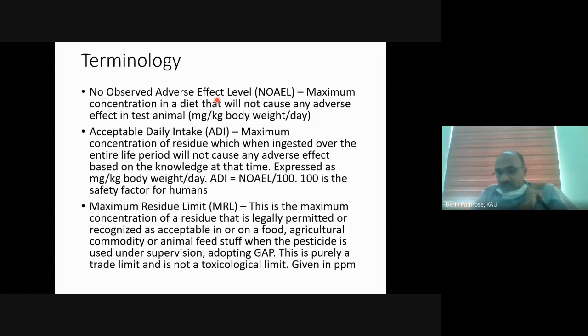I am repeating, we will take the NOAEL value divided by 100, and that value is the acceptable daily intake.